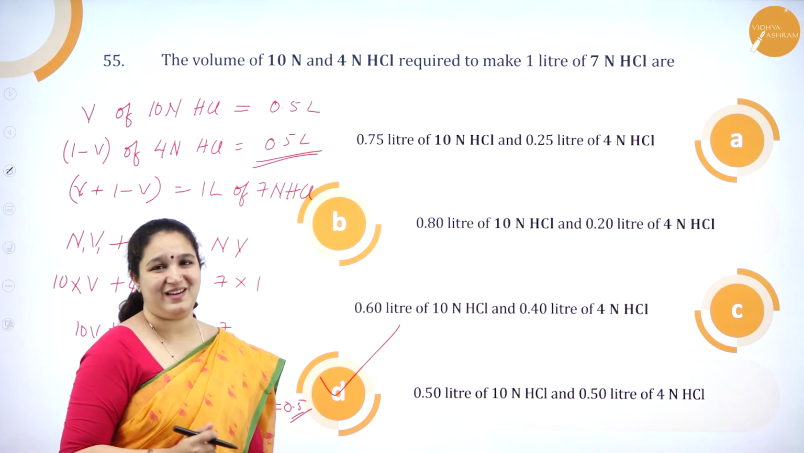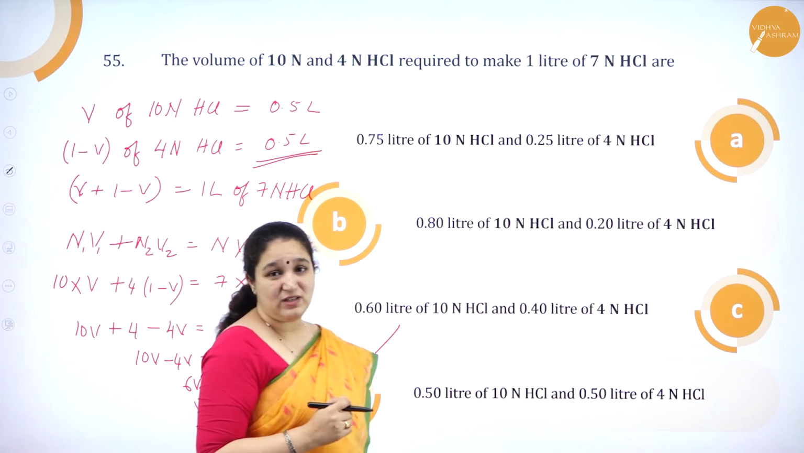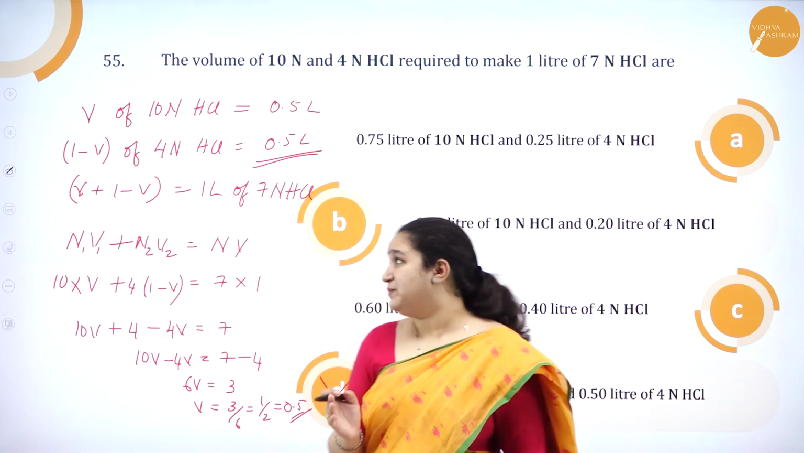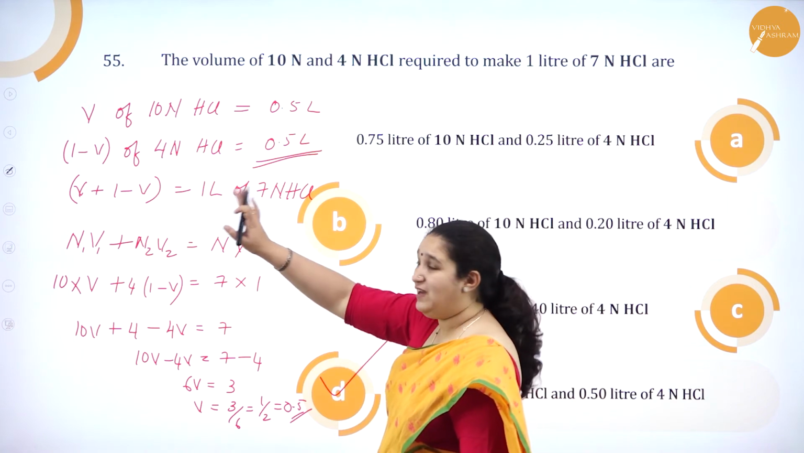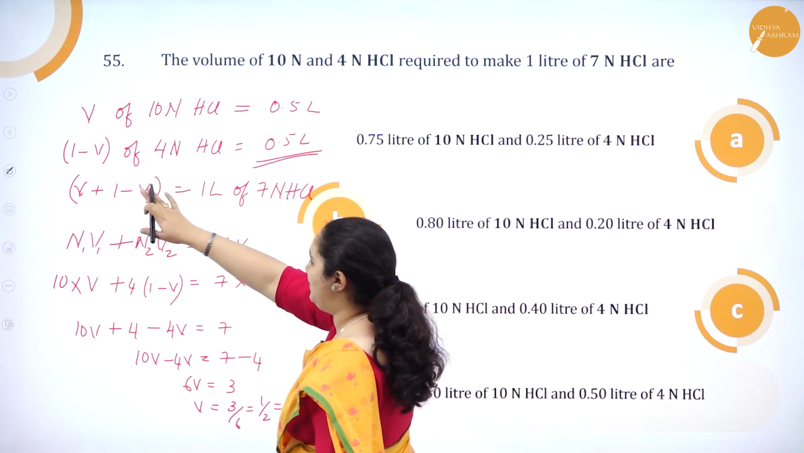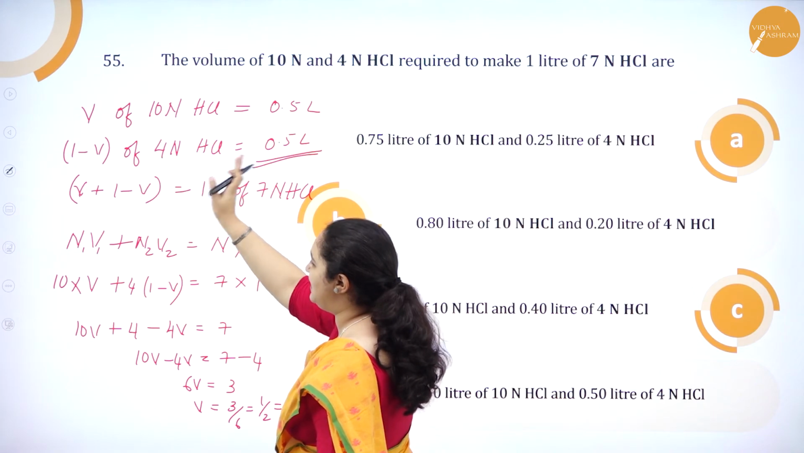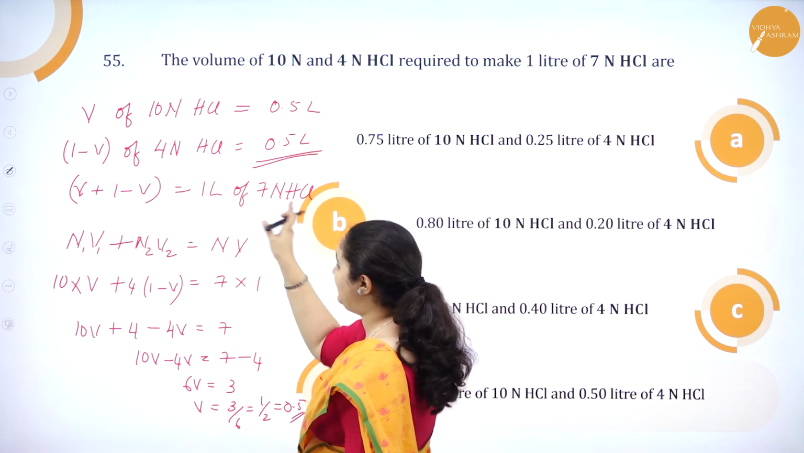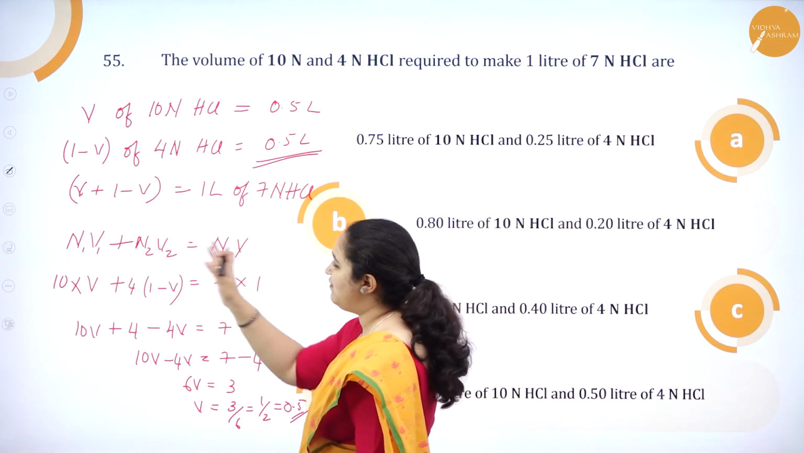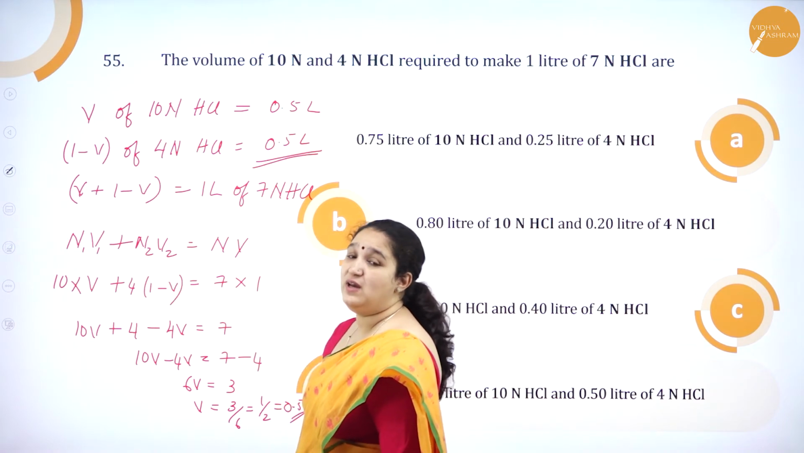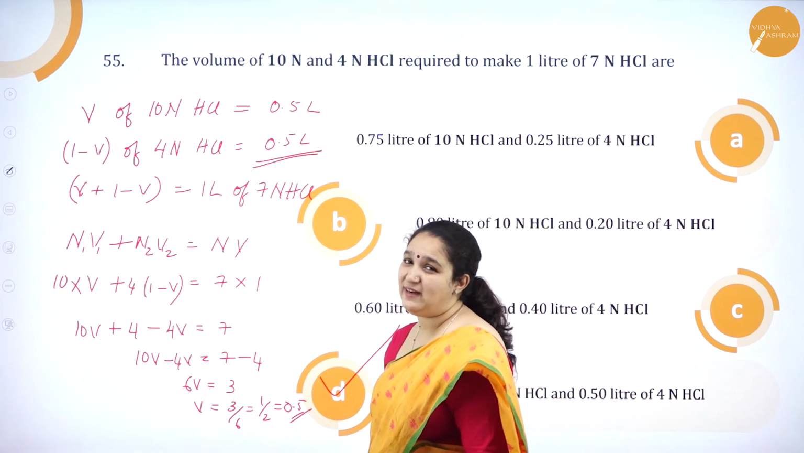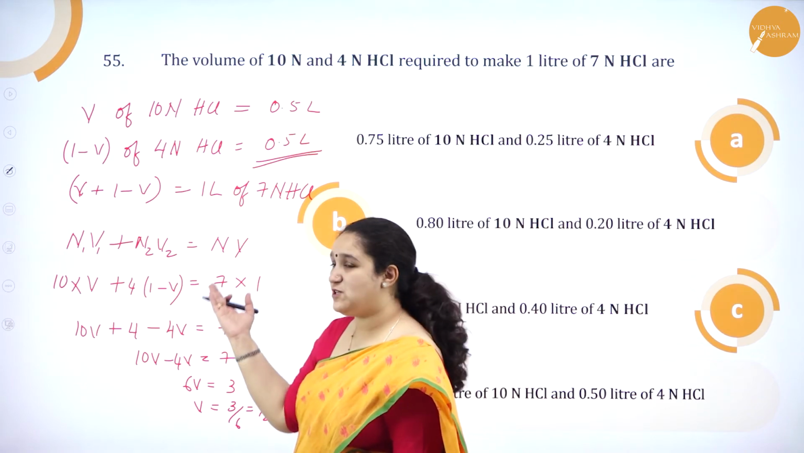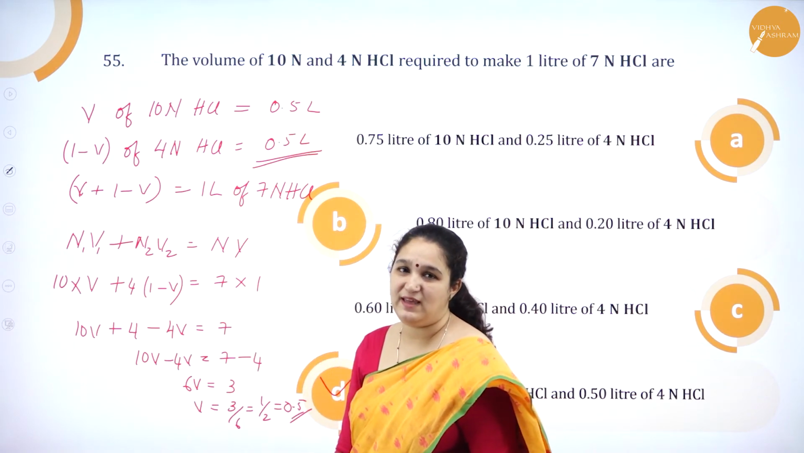Option D is the correct answer. So I hope you have understood how to solve this. First we are taking V volume of 10 normal HCl and 1 minus V volume of 4 normal HCl. If I add up, I'll get 1 liter of 7 normal HCl. So we have used N1V1 plus N2V2 is equal to N3V3, or NV also I can take, and just substitute them, find out what V is, you'll get the answer.